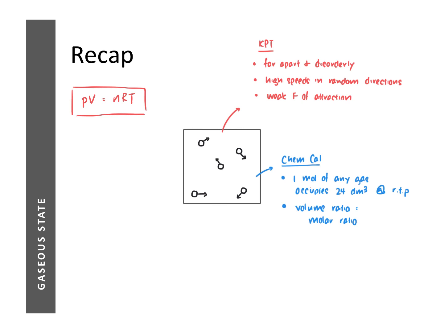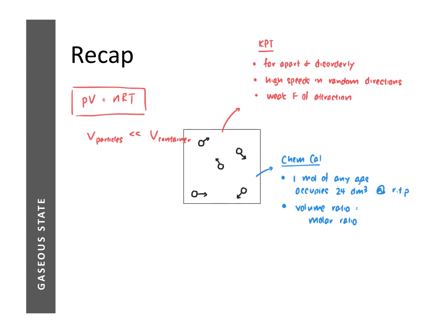Bear in mind that in a gas, the particles are very far apart, so the volume of your particles compared to the volume of the container is very, very much smaller. Therefore, the size of your particles will not affect the volume occupied by the gas.